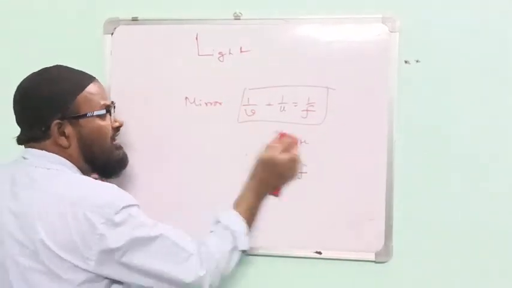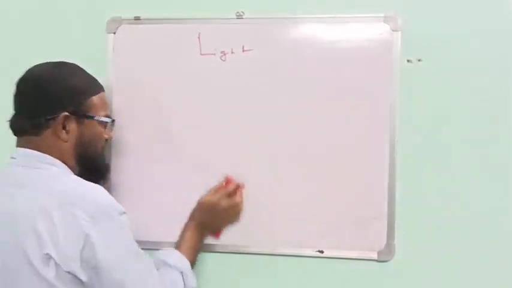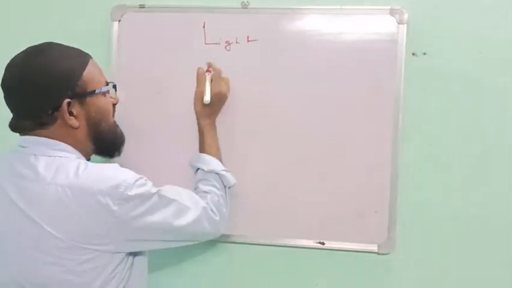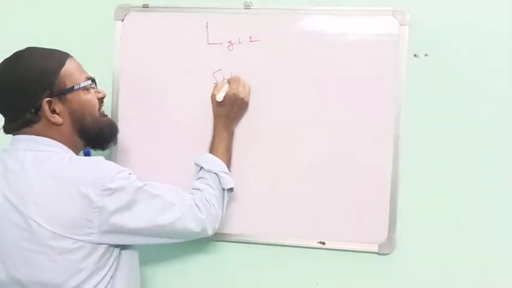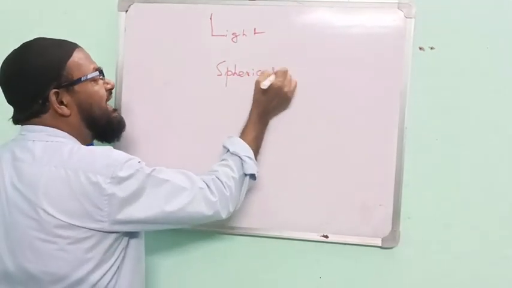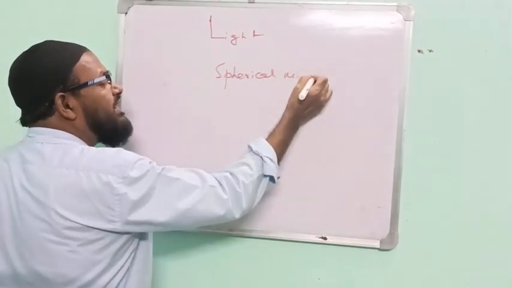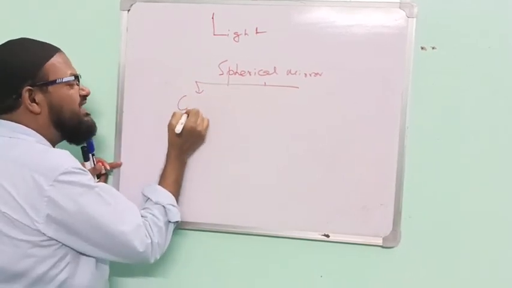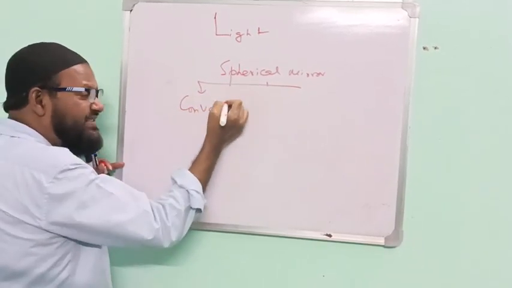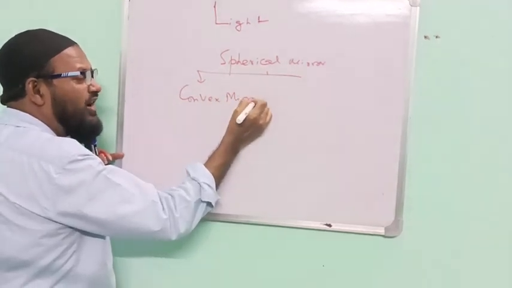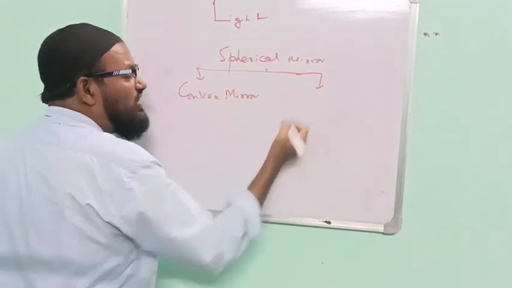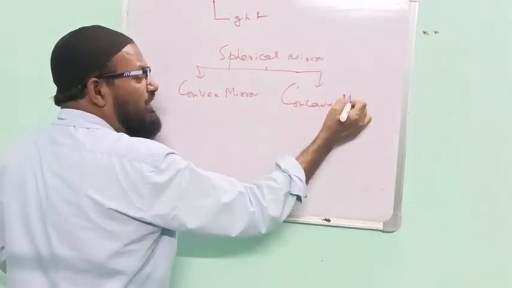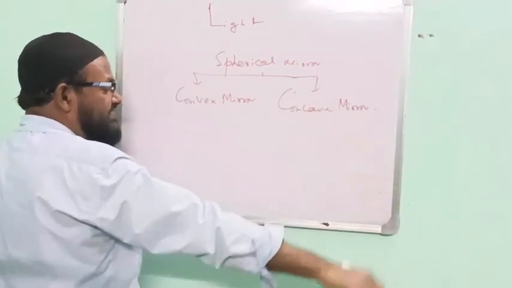Now I am going to draw the convex and concave mirror. Convex and concave mirror have a general name. What is the general name? A spherical mirror. This is the convex mirror and this is the concave mirror. Please see here.